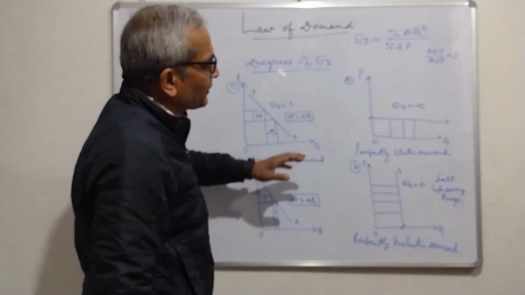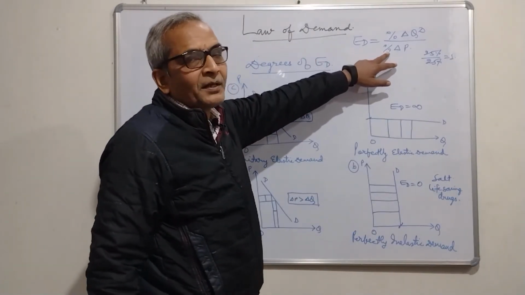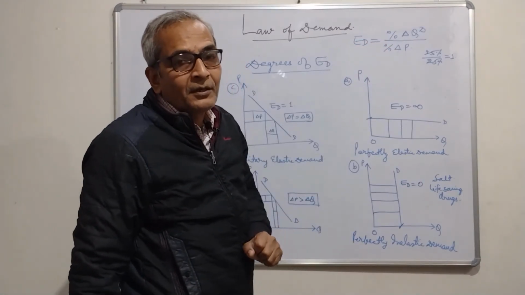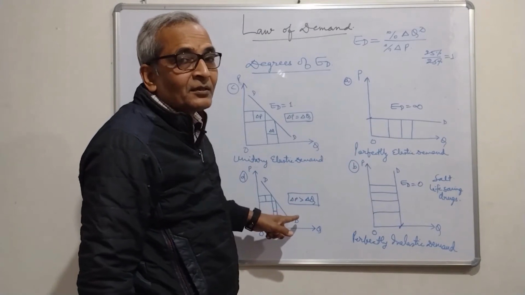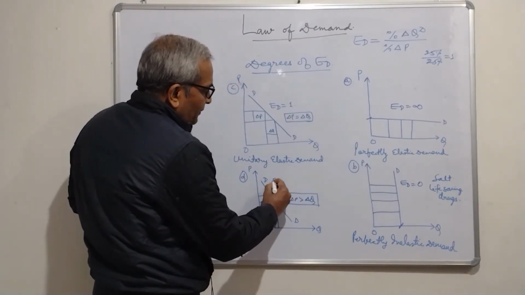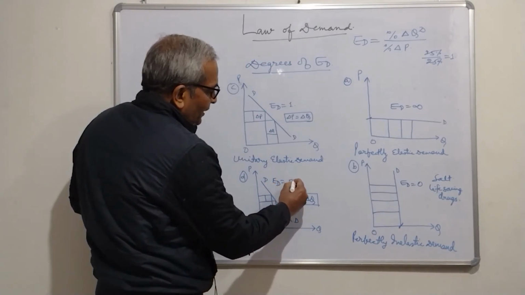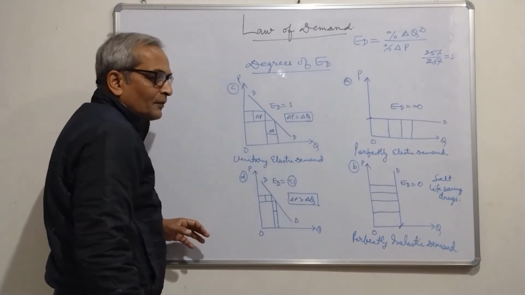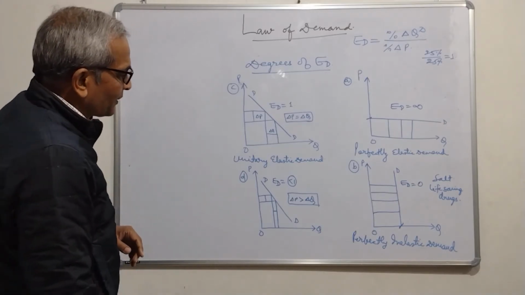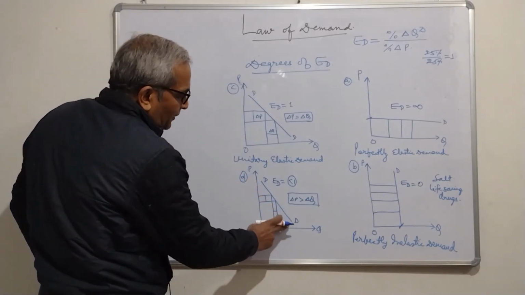So, what will happen? The numerator will be less and denominator will be more because change in price is more. So in this case, ED will be less than 1. Here the demand curve is steep.